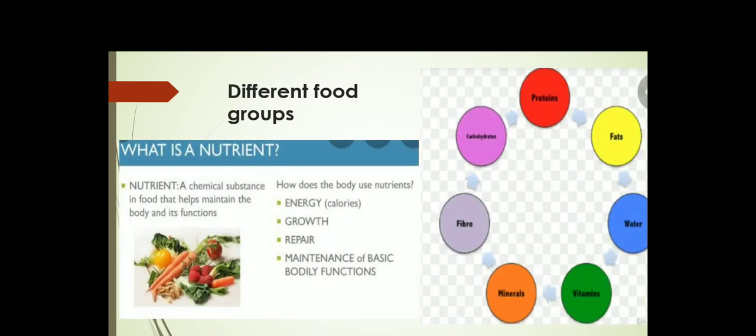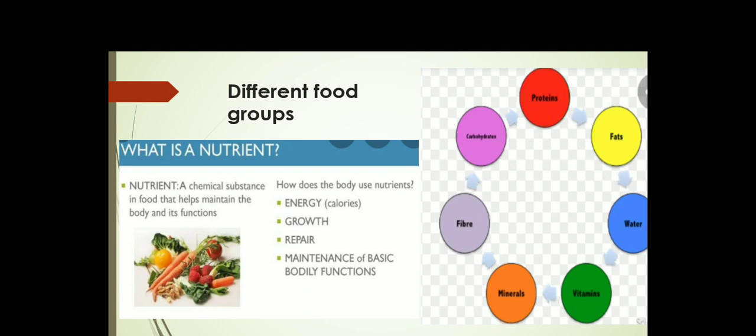Now children, we will learn about different food groups. The food that we eat has many substances. Our body needs those substances to grow and to be healthy and strong. Okay children, so the substances that are needed by our body for proper growth and health are called nutrients.